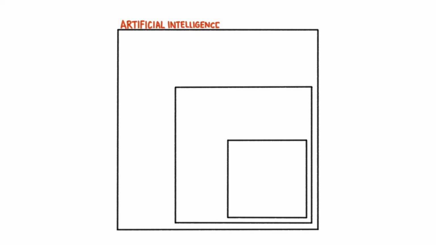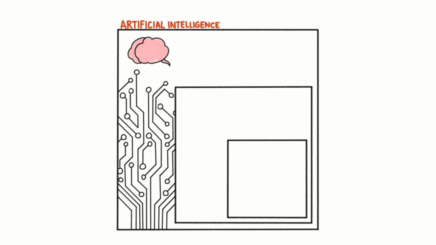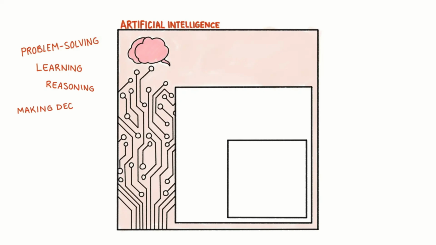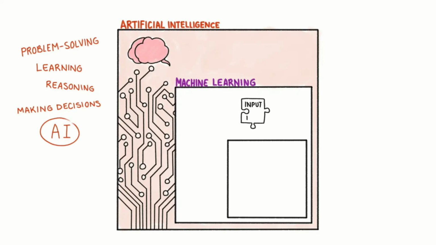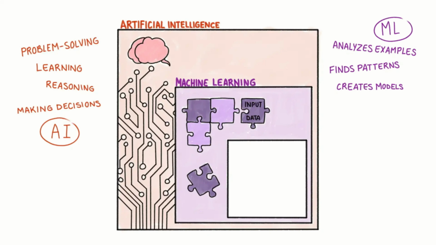Artificial intelligence is the broadest category where any application is designed to perform tasks that typically require human intelligence. This includes problem solving, learning, reasoning, and making decisions. The AI application can follow explicit rules or learn from experience. Machine learning is a subset of AI where applications learn from input data without being explicitly programmed for each task. Instead of writing precise rules, the application analyzes examples, finds patterns, and creates models to make future predictions.